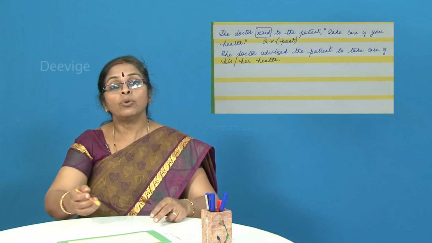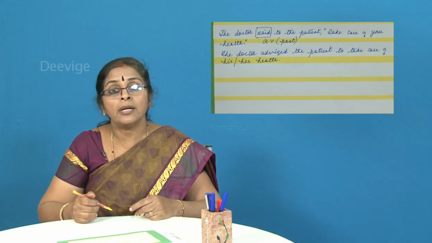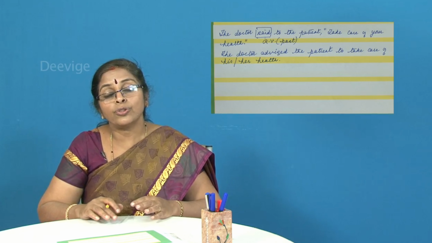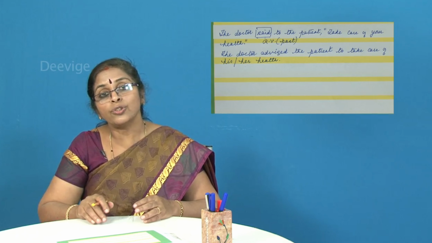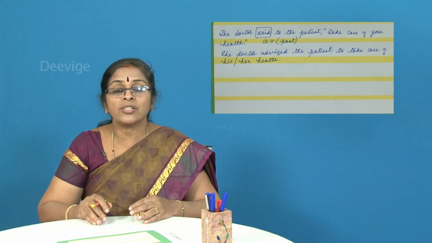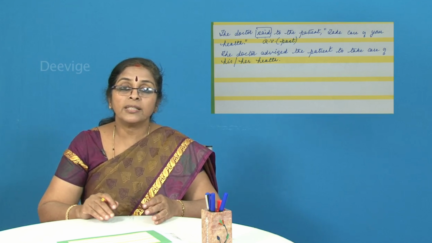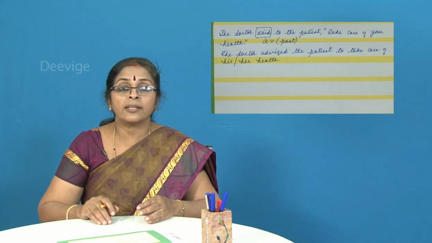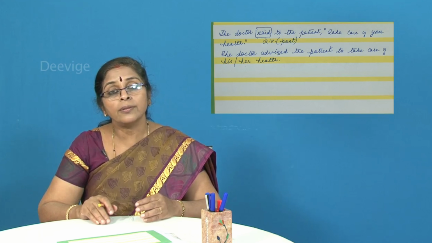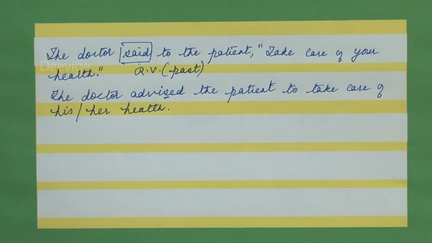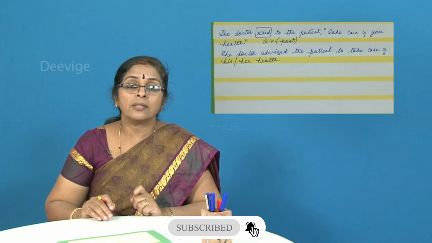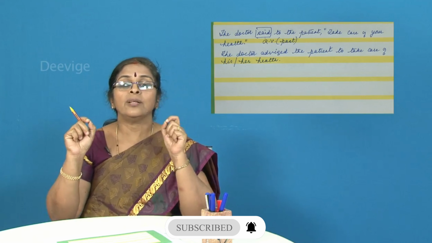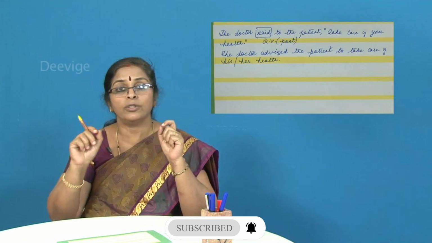So now we'll move on to a few more examples. With that, I think you should have a proper understanding of the rules that you should bear in mind while changing the sentences from the direct into the indirect, also known as the reported speech. So let's move on to another example. Now so far, students, we have only discussed sentences within the inverted commas ending with a full stop.